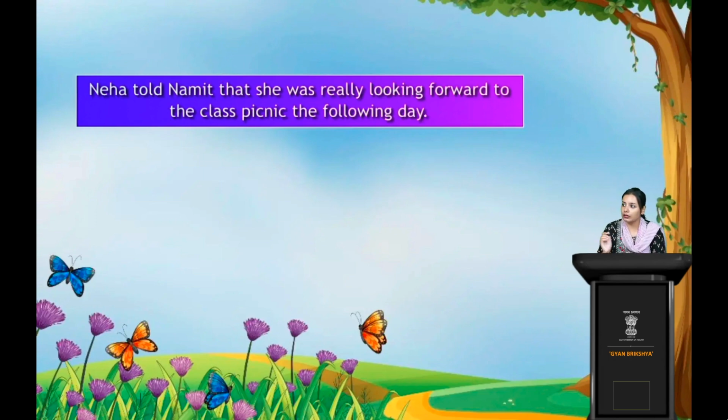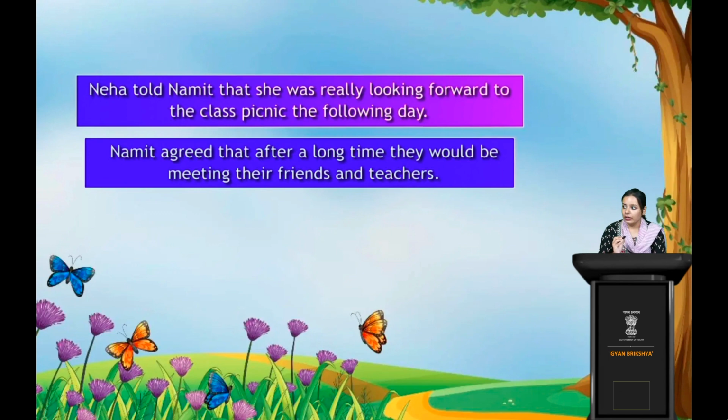Now see the next sentence. Namit agreed. The sentence was, he said yes. We are not going to start the frame with yes. We're going to start from Namit's end, how he will reply. The boy's name was Namit. He already said yes, so we can say agreed. So we are using this word agreed. Namit agreed that after a long time they would be meeting their friends and teachers.